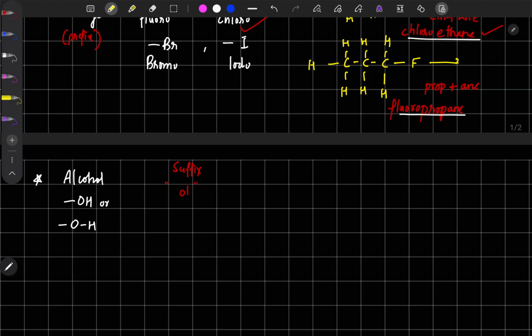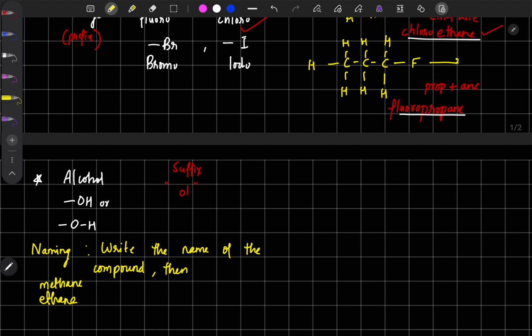So I'll write the naming here for your easiness. I will write a heading: naming for alcohols. What you need to do is write the name of the compound. For example, like methane: find the root word, then find out whether it is saturated or unsaturated, meaning having single bond, double bond, or triple bond. So find names like methane, ethane. That is what I meant by write the name of the compound.